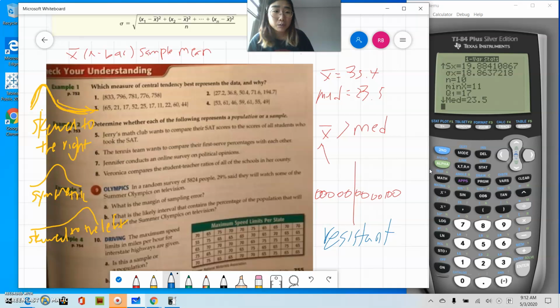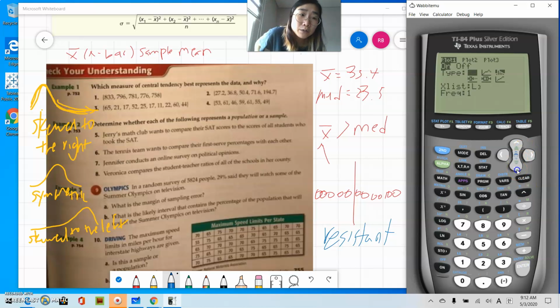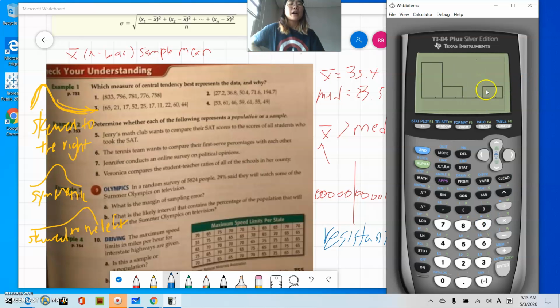All right, let's look at number 1. Let's look at how to draw the histogram again. What you do is you go to second, y equal, plot 1 is on and other plots should be off. And it's always helpful to clear all the y equal, or else you will see different functions and it will take a longer time because it's processing everything at the same time. And then histogram is the third option, although it depends on the calculator, it might look different. Now we're going to change xlist to L1. And then we do second mode. And then we go to zoom 9. It says zoom stat. All right.